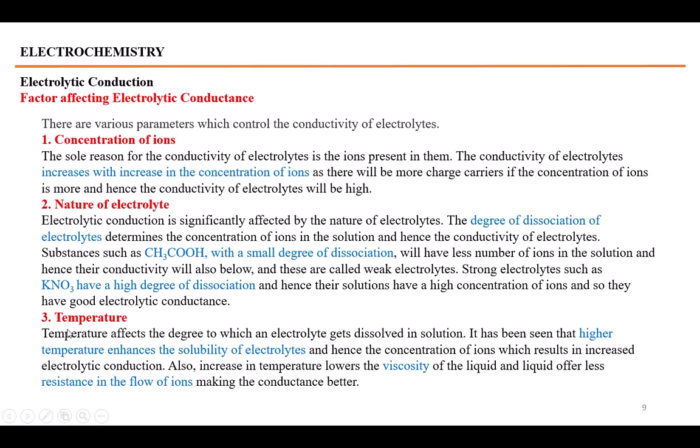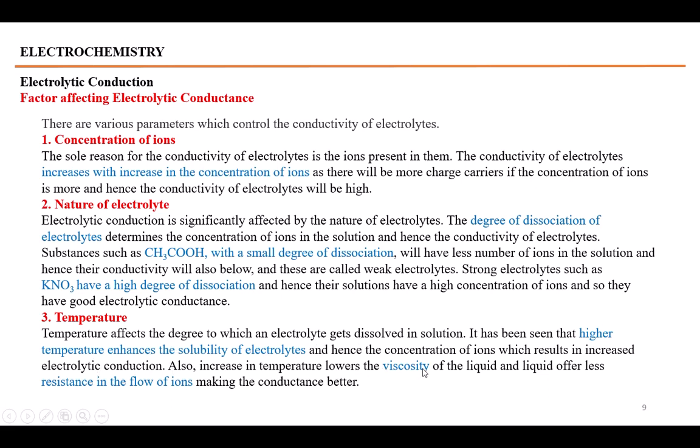Similarly, temperature is another factor which would affect the concentration of the ions as well as the conductance of the electrolytes. Usually when we increase the temperature, the solubility of the electrolytes increases, more ions will be available. As the concentration of ions increases, the current conductance will become higher.